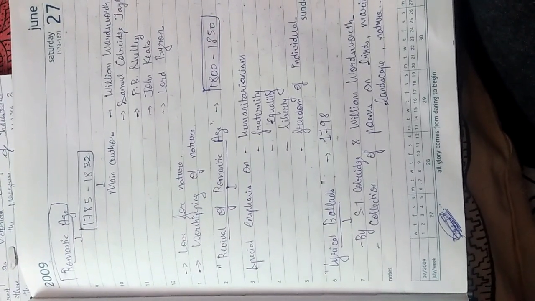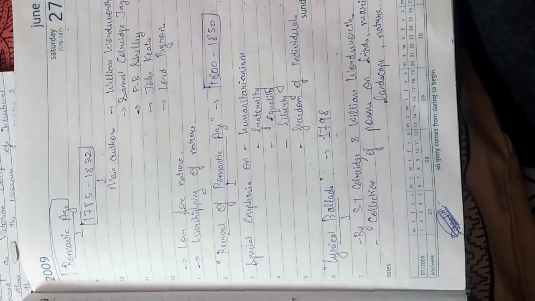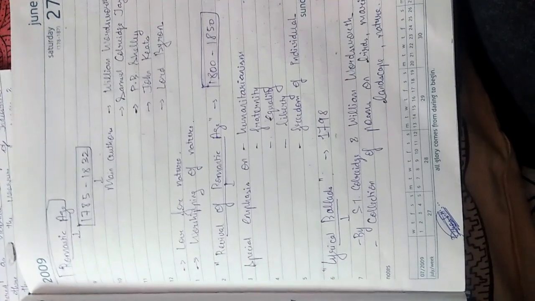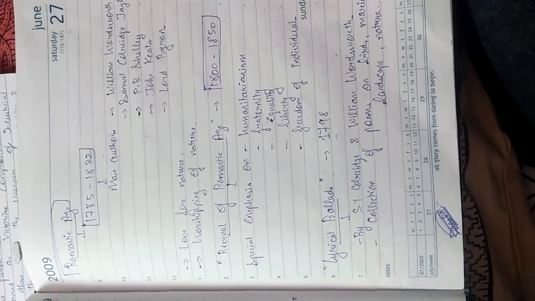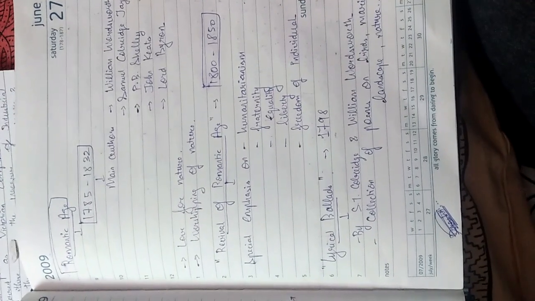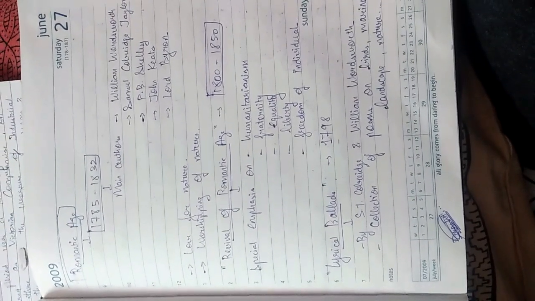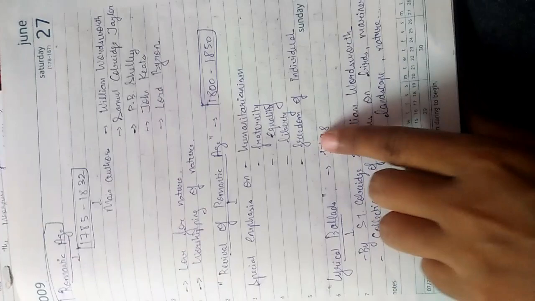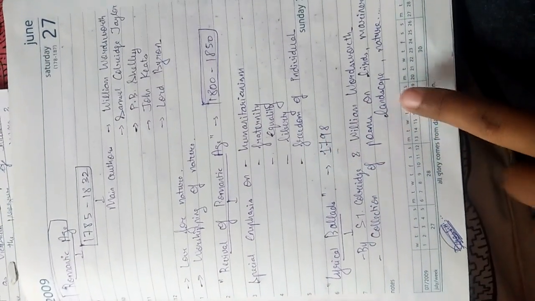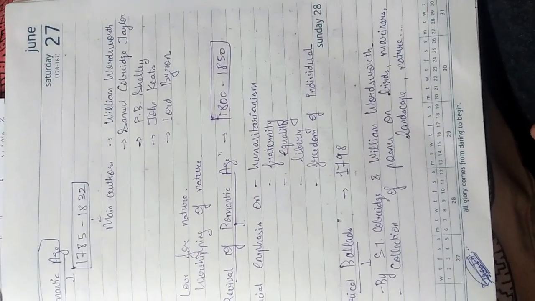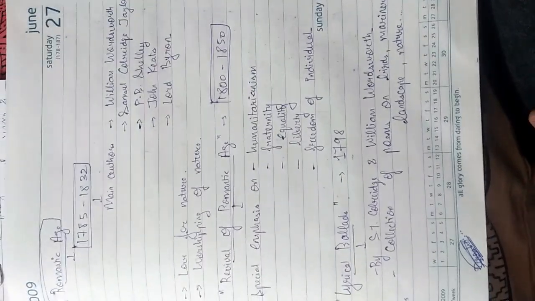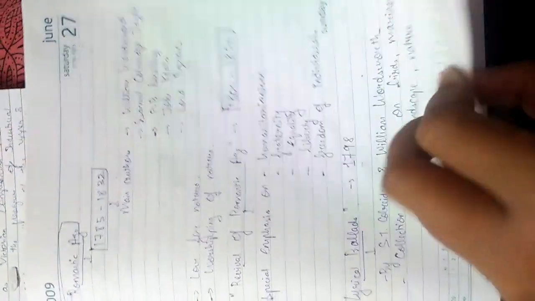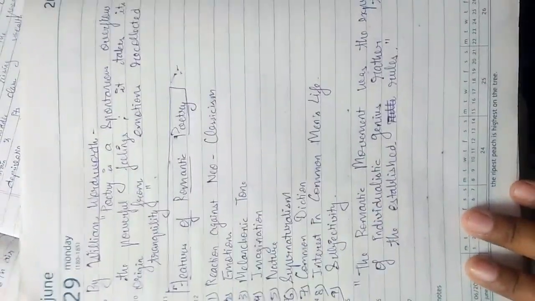The Lyrical Ballads was actually a collection of poems given by William Wordsworth and S.T. Coleridge. This was a collaborative work of both of them, which was published in 1798, and it has poems on birds, mariners, then landscape, nature. And this is considered a key work of the Romantic Age.